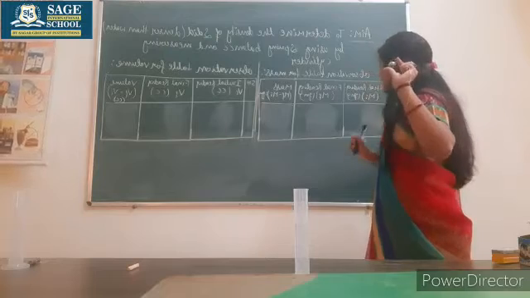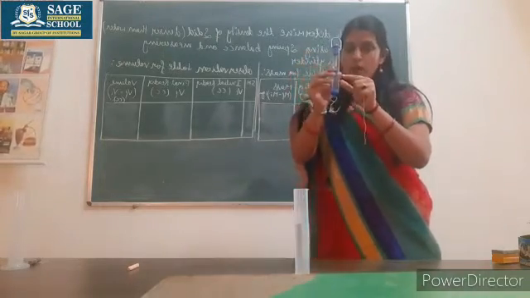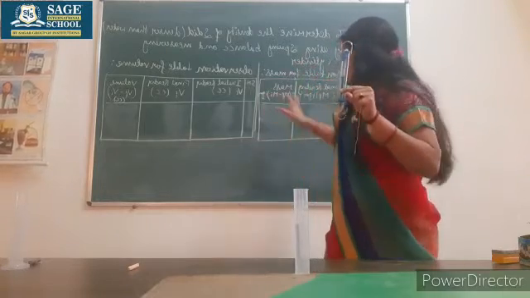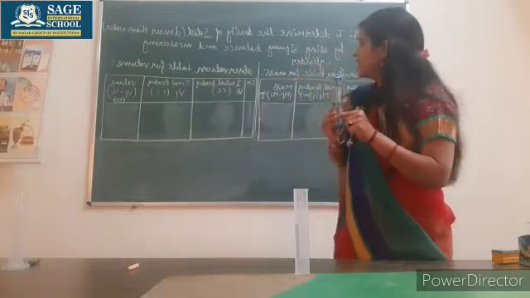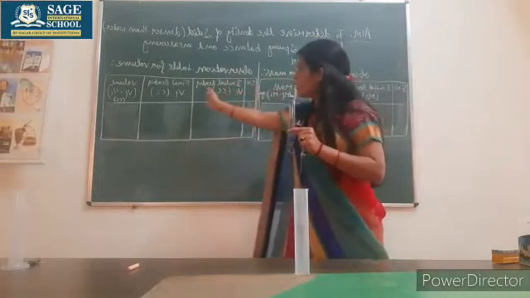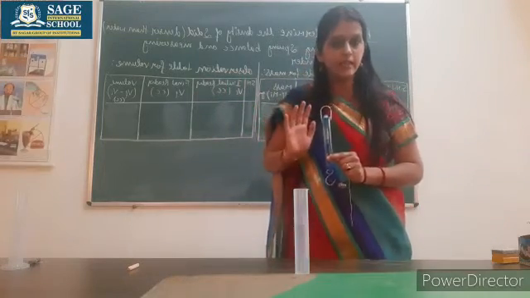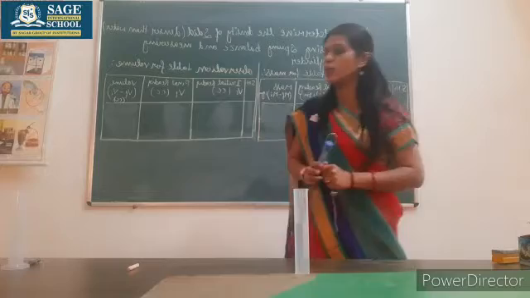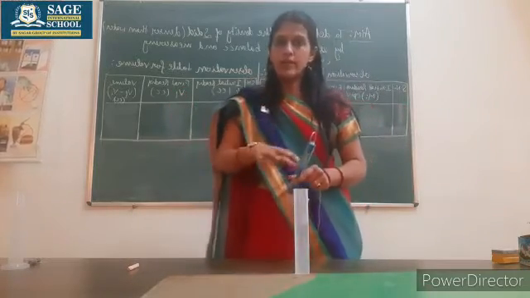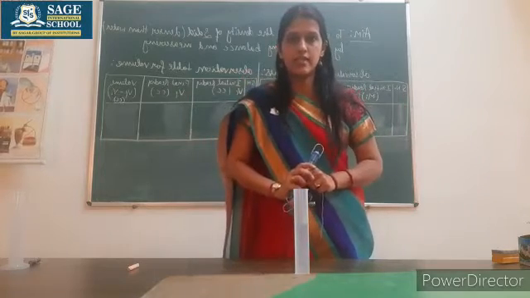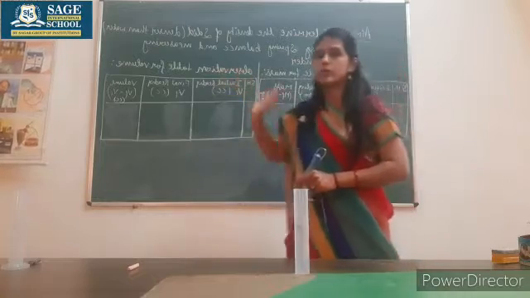Let's begin the practical. Initial reading is the reading of the spring balance when no body is suspended on it. Final reading is after suspending this spherical body, whatever will be the reading. For the volume, initial reading is when no body is dipped inside the liquid. The liquid I have taken as water, and final reading means after dipping, whatever the value will come on the measuring cylinder. And the difference of initial and final reading will give you the mass, the same for the volume also.